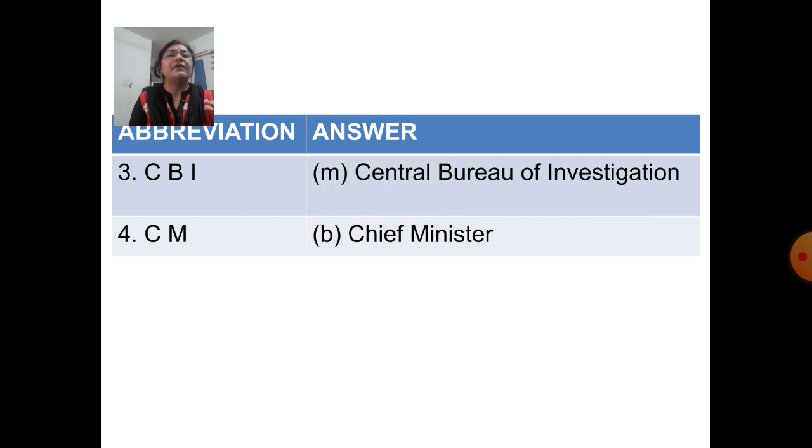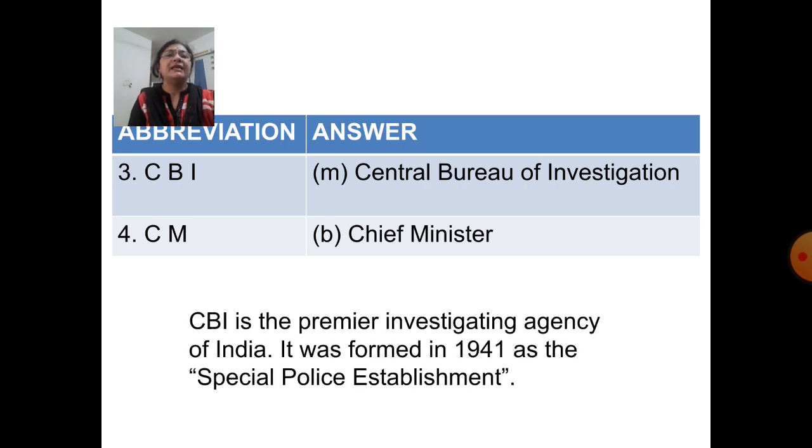Next, CBI stands for Central Bureau of Investigation, which is option M. CBI is the premier investigating agency of India. It was formed in 1941 as the Special Police Establishment. Next abbreviation CM. CM stands for Chief Minister, which is option B.